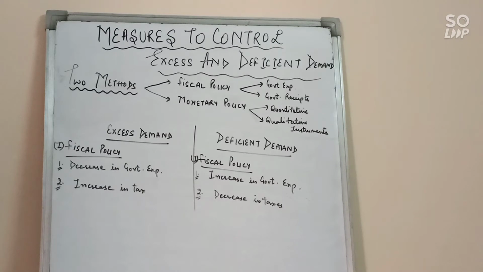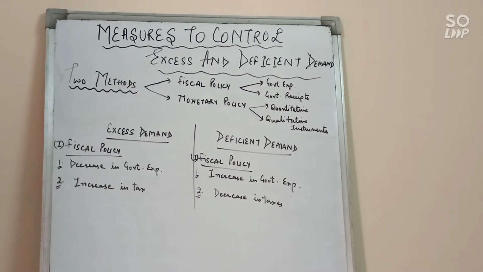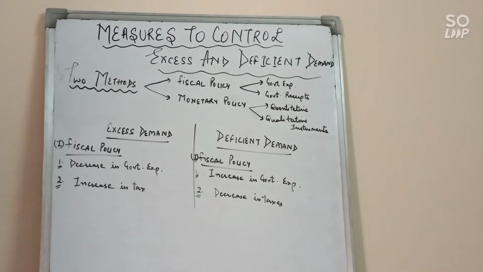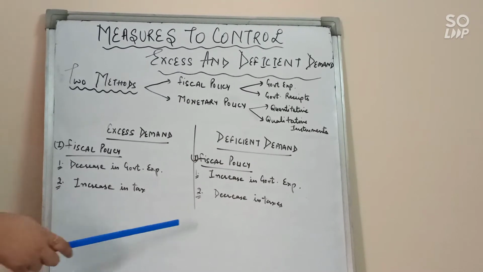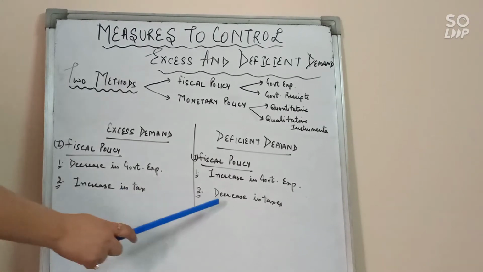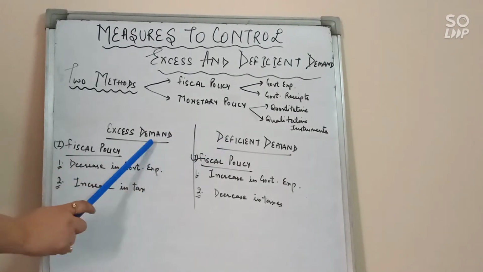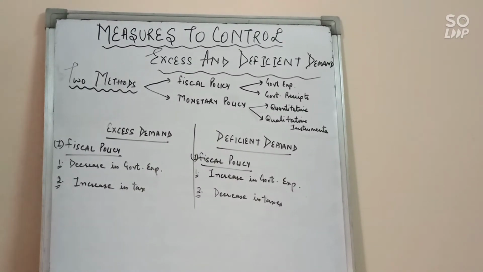Second is decrease in taxes. During deficient demand, government should reduce taxes, and it will automatically increase the purchasing power of the people, and people can consume more, they can spend more on goods and services because now they have more disposable income. Clear? So if consumption increases, aggregate demand will automatically increase and help control the problem of deficient demand in the economy. So in this way, with the increase or decrease, we can control the problem of excess demand or deficient demand in the economy. This technique is used by the government.